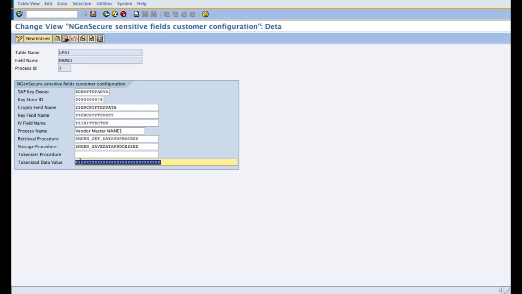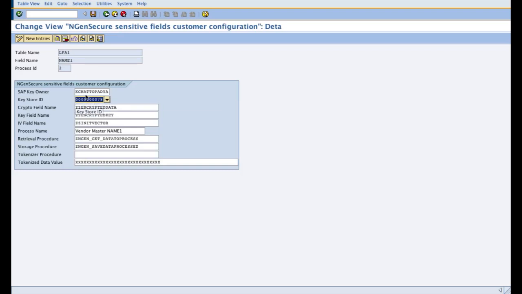So I have given a 35 character length masked value over here to replace my name1 value in the vendor master. Now these two fields correspond to the certificate owner or the digital certificate owner, which is me in my case, and the engine secure key store ID, in which my digital certificate, my encrypted private key file and other details are stored.